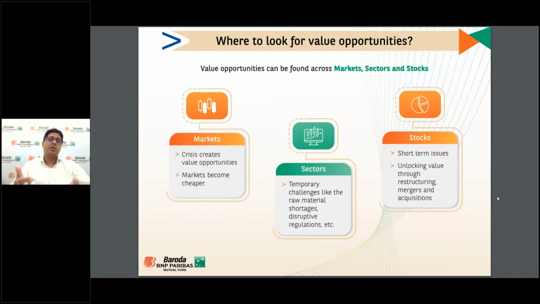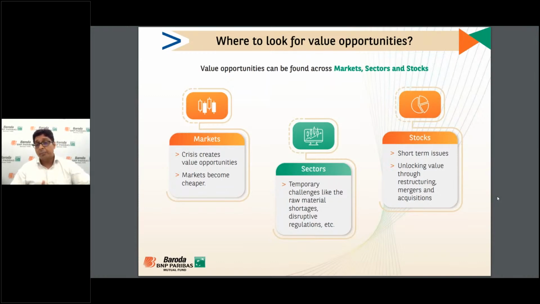Similarly, other sectors in the past have also had an issue for a short term, but overreaction by the market participants has given us an opportunity, and the intrinsic value, if you look at it, was higher compared to the price at which they were trading. So sector up moves and down moves, temporary challenges on raw material or regulation, provide the opportunity to pick the value stocks.